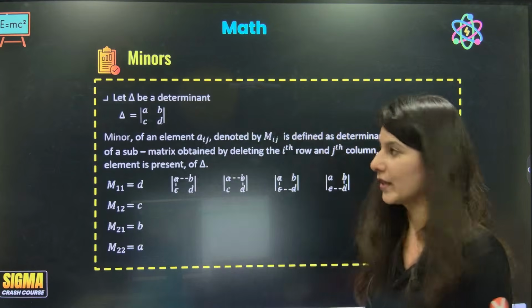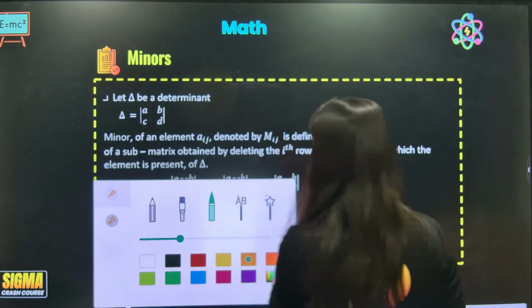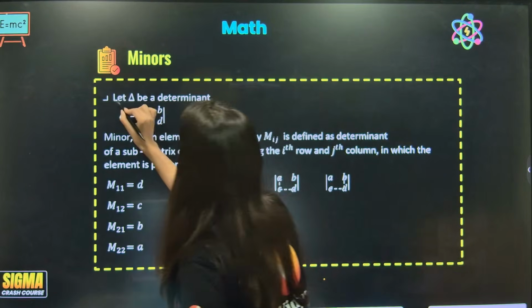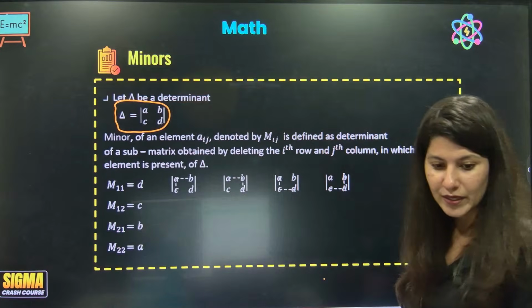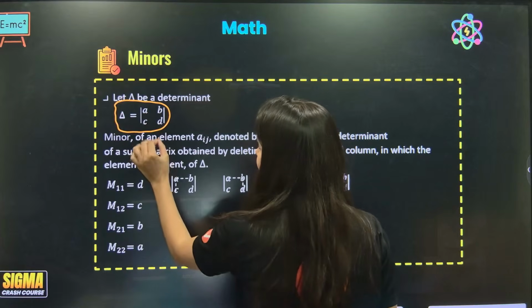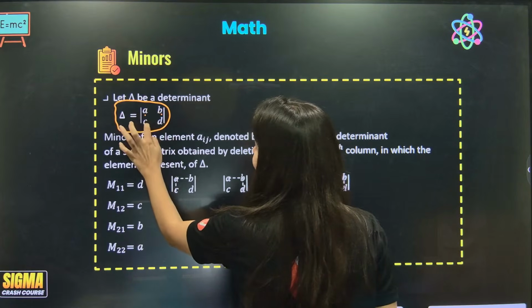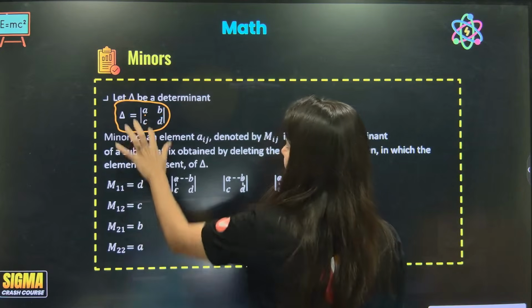Yes? Okay. So right now, can you see, let delta be a determinant. This is my determinant A, B, C, D. Minor: every element is associated with its minor. So what is the minor of element A?